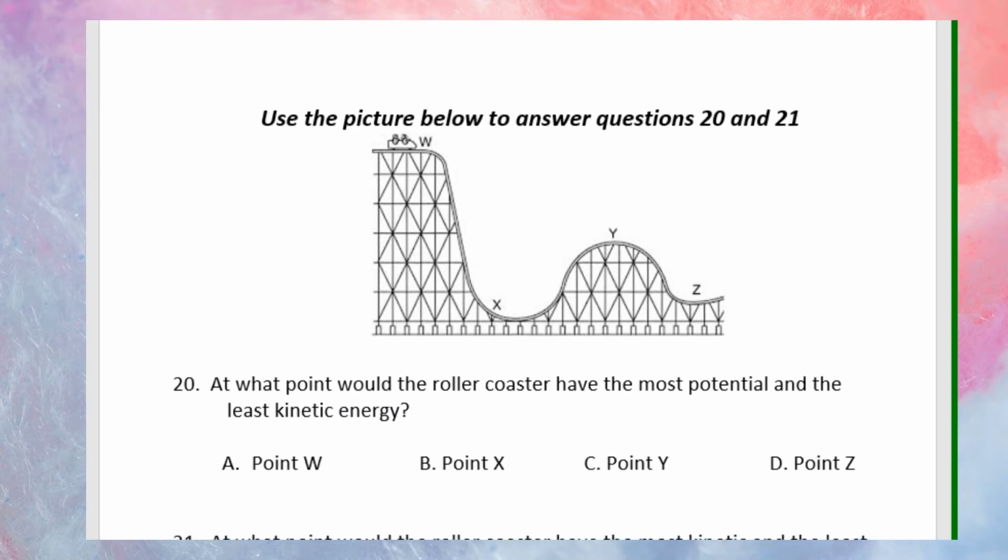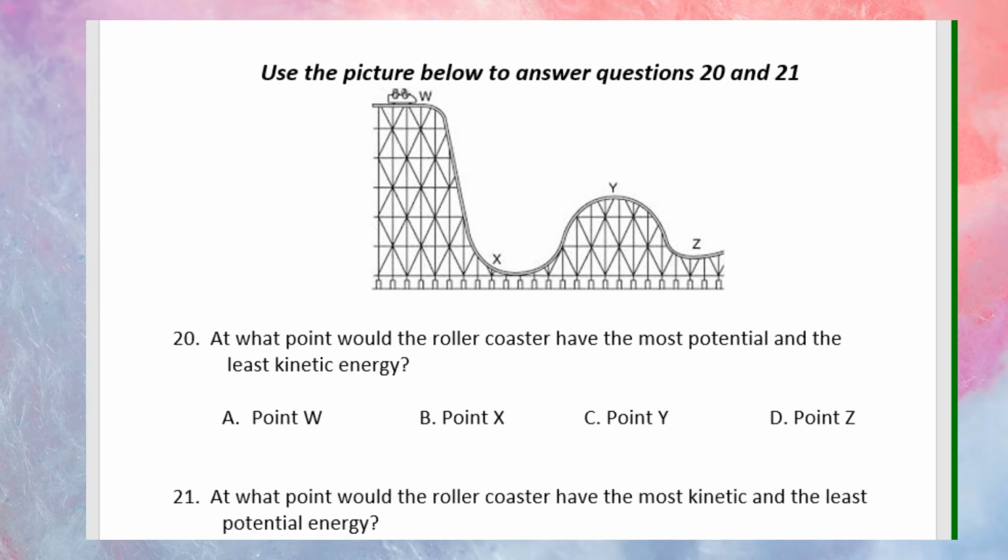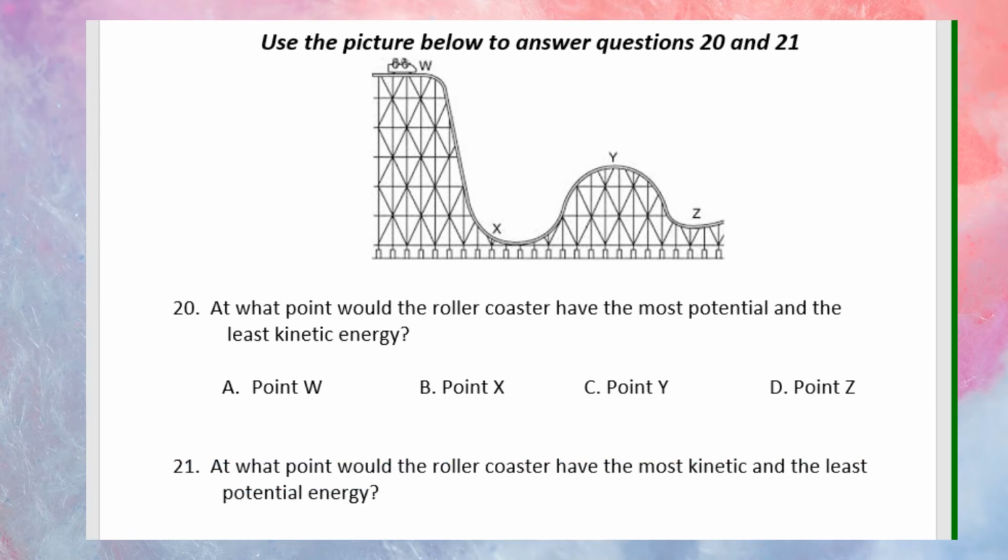Use the picture below to answer questions 20 and 21. Number 20. At what point would the roller coaster have the most potential and the least kinetic energy? A, point W, B, point X, C, point Y, D, point Z.